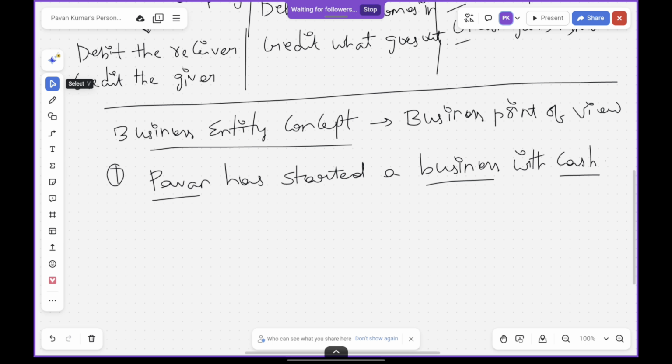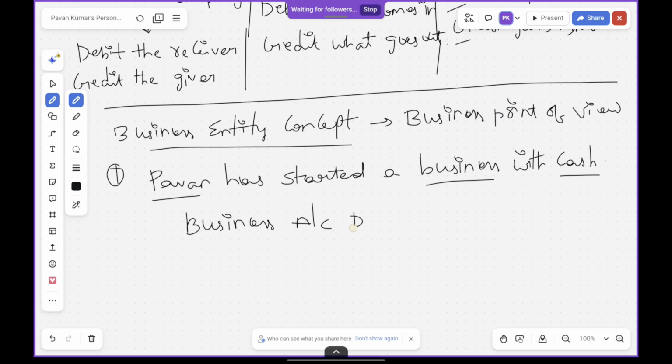The business is receiving the cash, correct? So what we write here is: Business account debtor to cash account.